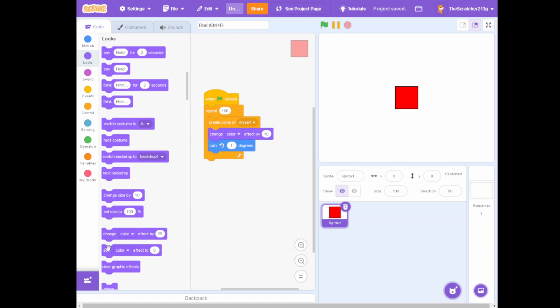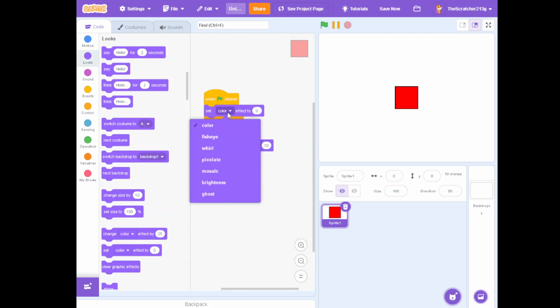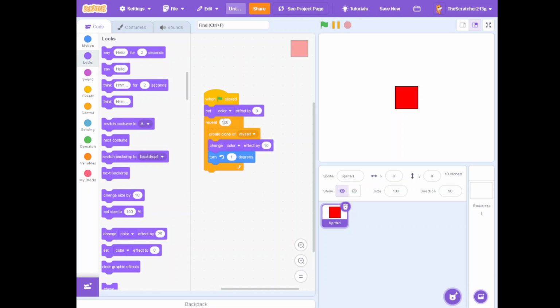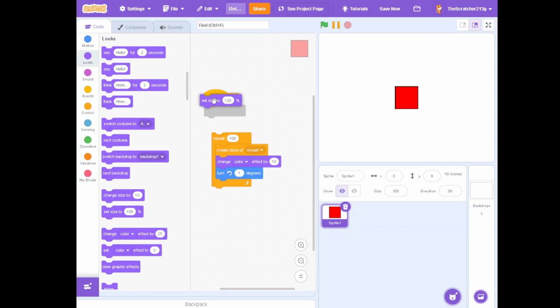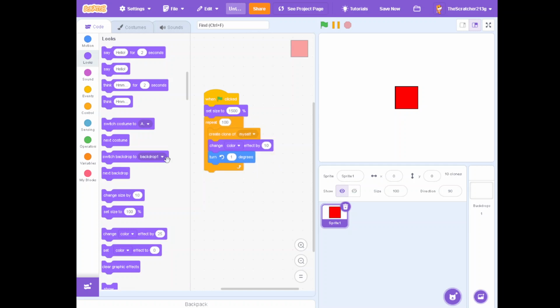Repeat 100, and then set the size to 1500. Change the size by -10. Actually, -15.